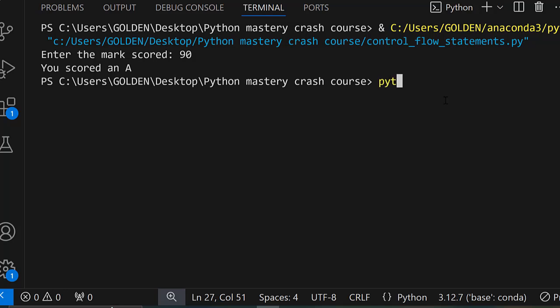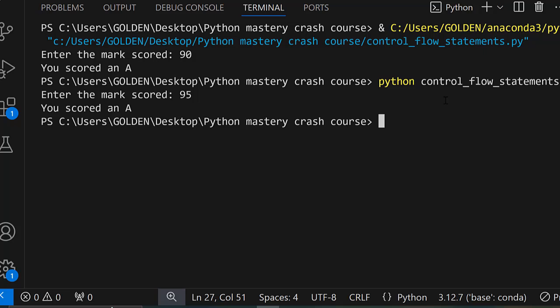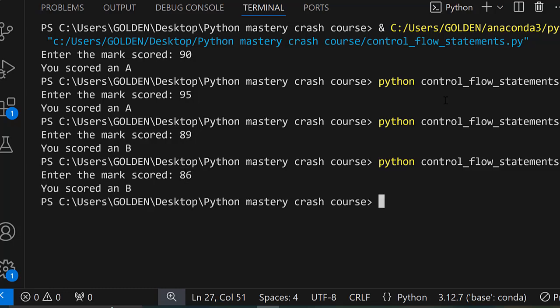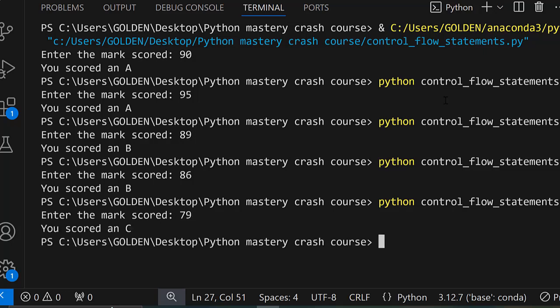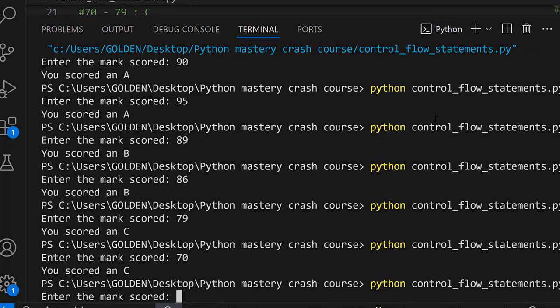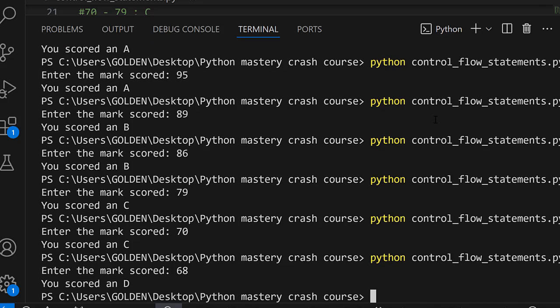So I'm going to go ahead and run this program very fast such that we can go ahead and test it furthermore. So let's say that now the student scored a 95, it's still going to be an A. And if now we cater for the second range, which is maybe an 89, it's a B. And then for an 86, it's also a B. Then let's say that this time we want to test out for a 79, it must be a C. And then if we test up for a 70, it must be a C. And let's also test up for a 68, which will be a D.